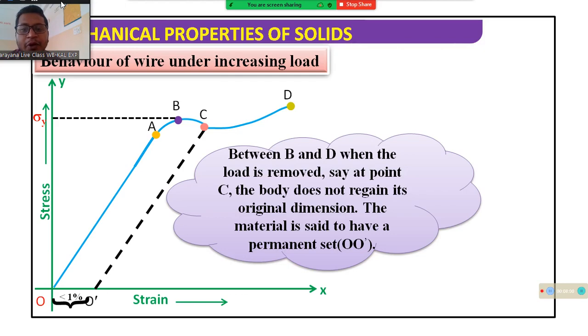I am saying again, from 0 to A the graph shows that this performance is held within the elastic limit. And A to B is not proportional, but when the deforming force is removed, the object comes back to its original position.